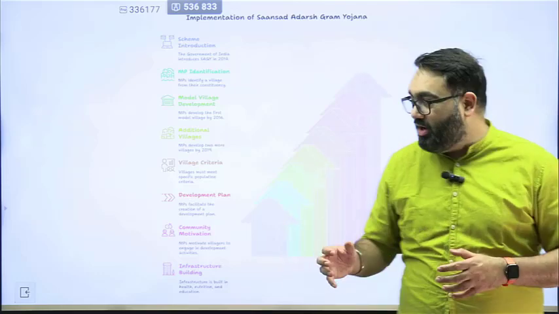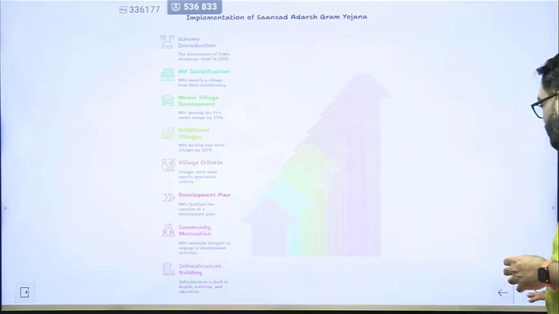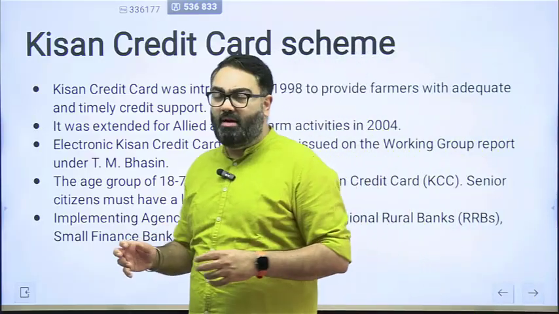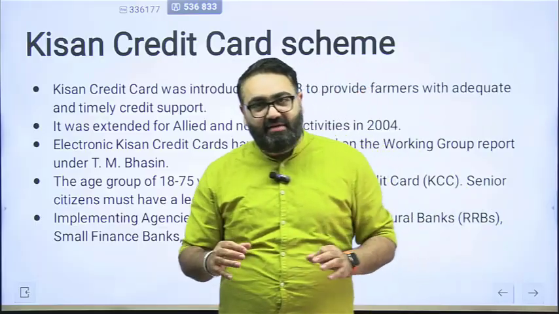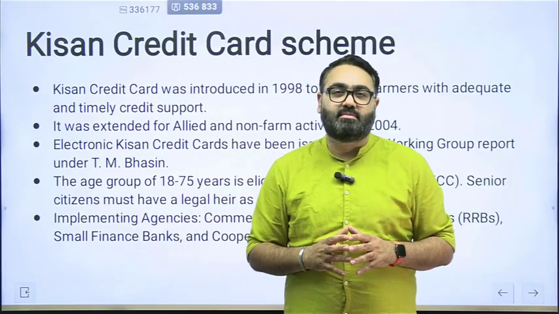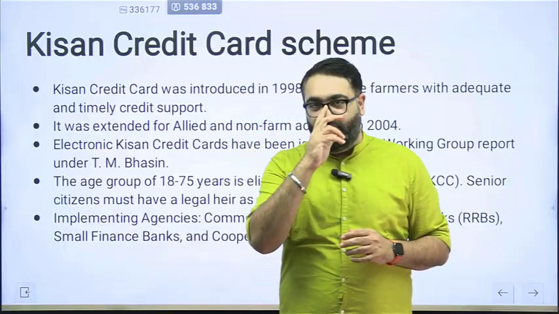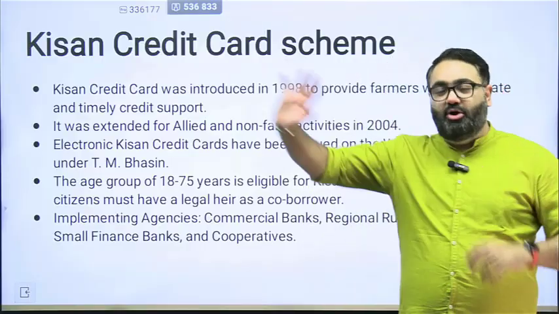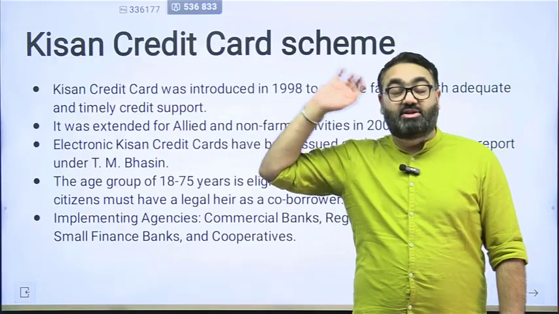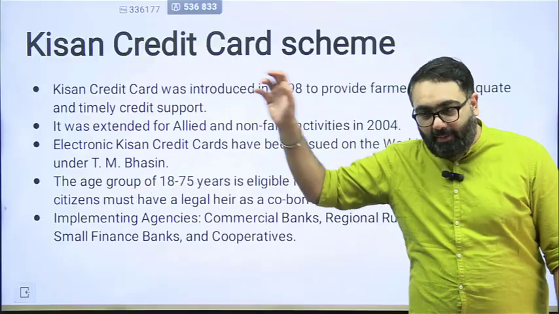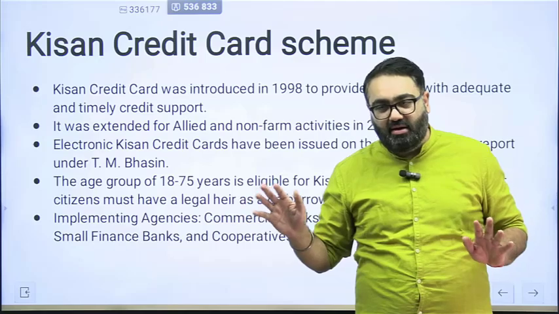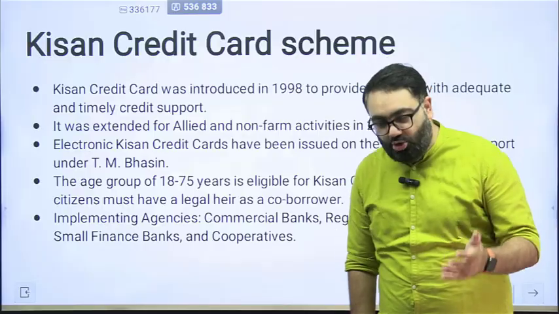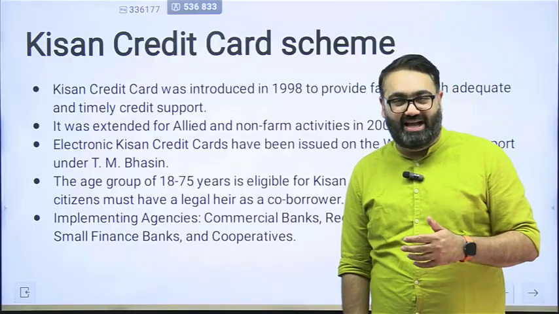Up to a certain amount you can withdraw without any paperwork. After a certain amount you have to do some paperwork, but up to 5 lakh is available mainly for short-term credit needs. For example, you need seeds, fertilizer, or pesticides for the crop cycle, you can do that. It is not for long-term requirements. Long-term means, let's say you have to buy a tractor or build a part of your house. No, for that it doesn't work. It is mainly for short-term credit requirements. It can be used to get money for post-harvest activities as well.